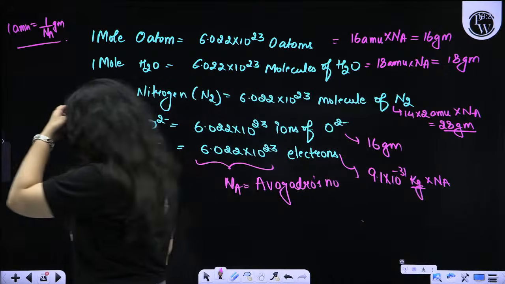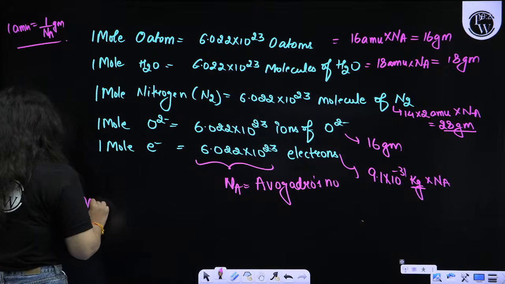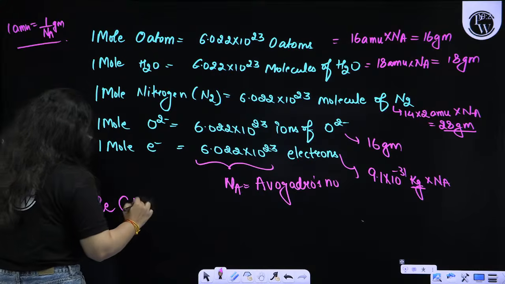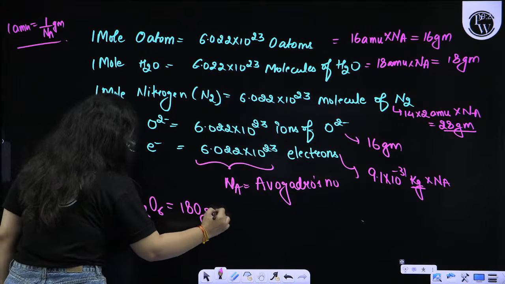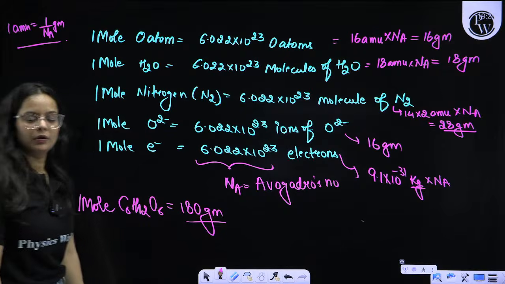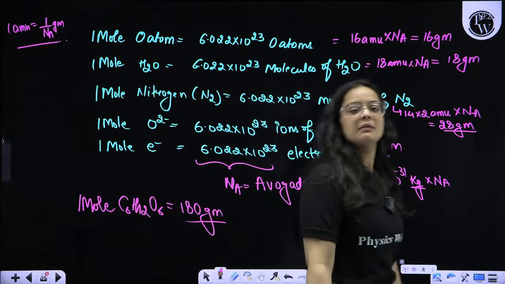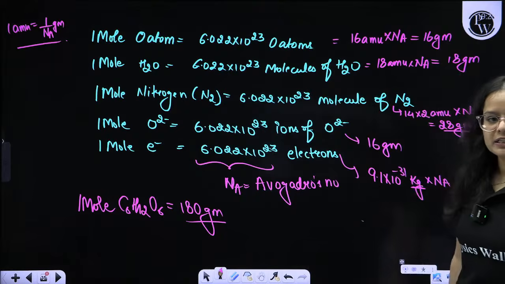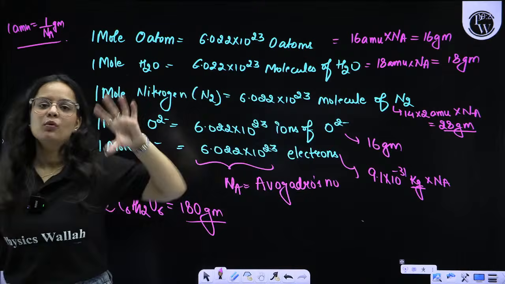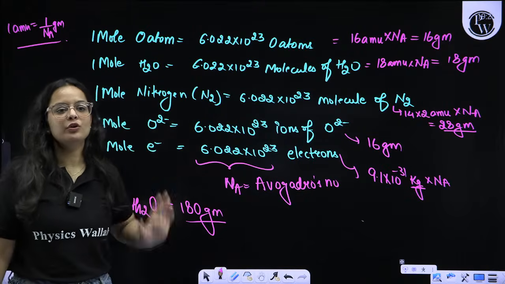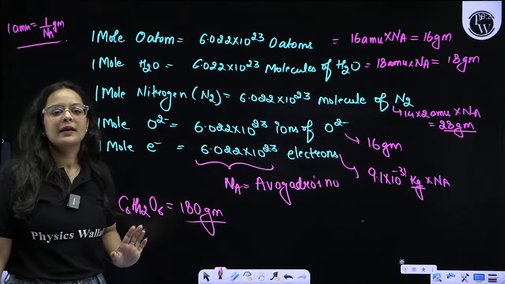Okay, beta. Similarly, if I ask you about 1 mole of C6H12O6 glucose, it will be 180 gram. So this is molar mass. Molar mass is the mass of 1 mole of the particular species, whatever we are using. Is it clear to you all, beta? Is it clear to you all?